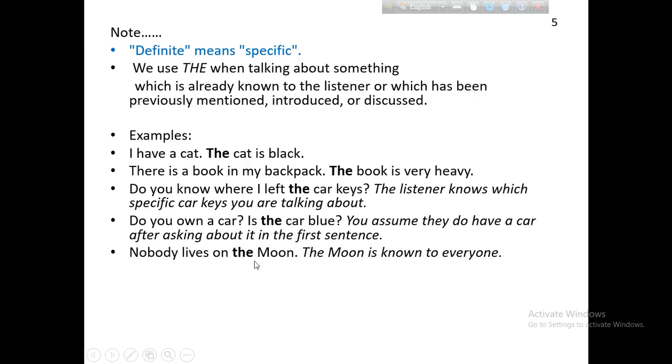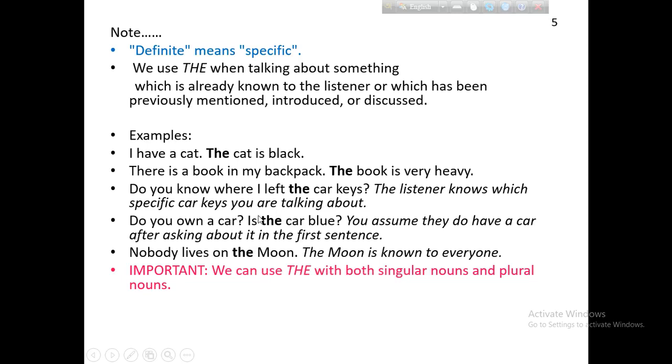Nobody lives on the moon. The moon is known to everyone. Why the moon? Because the moon is known to everyone and everywhere. So, use the before it.